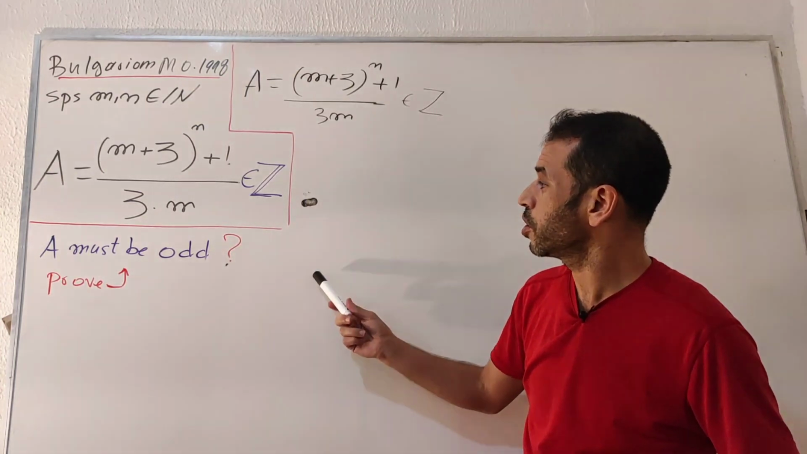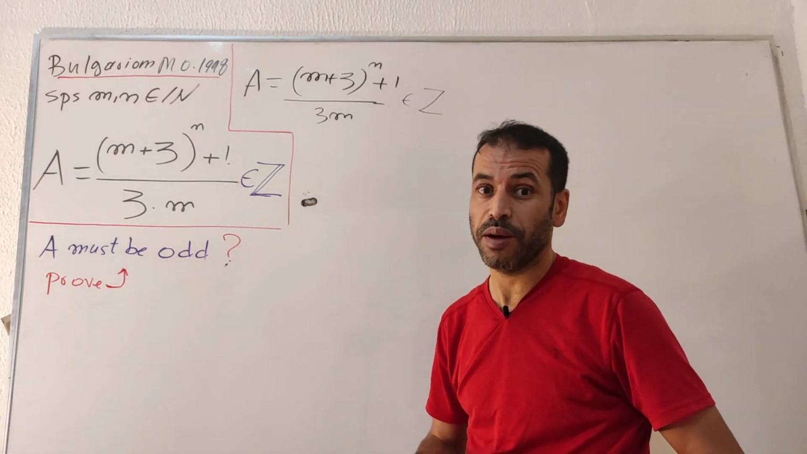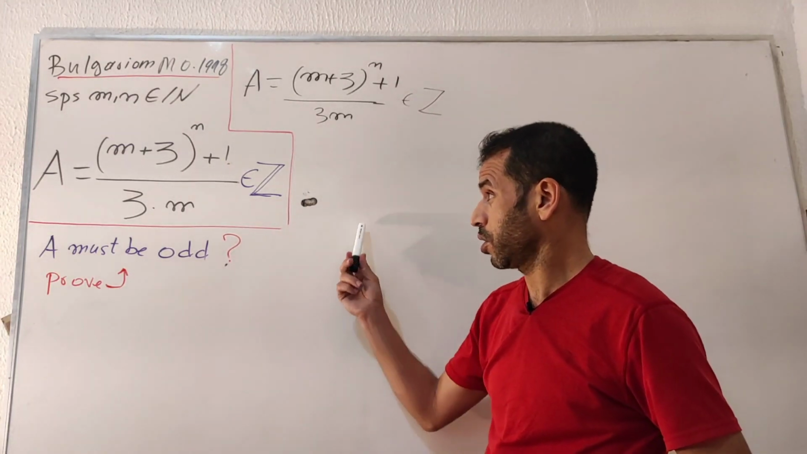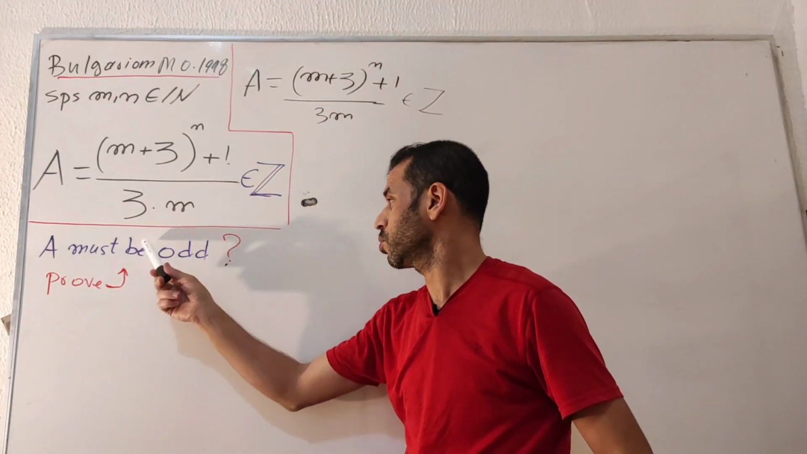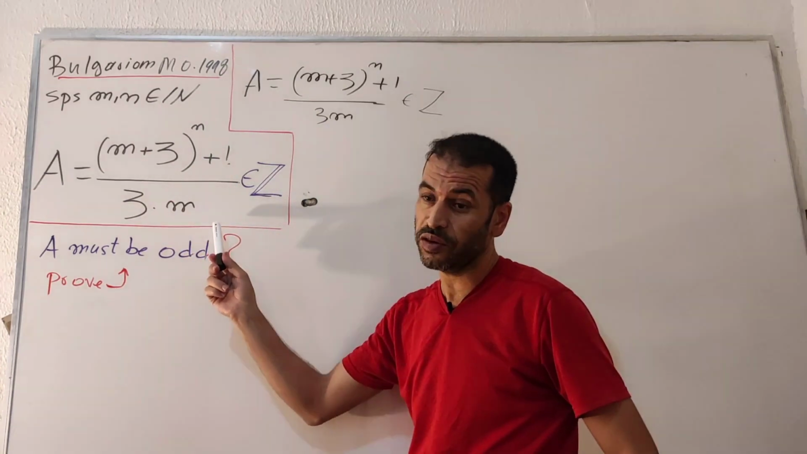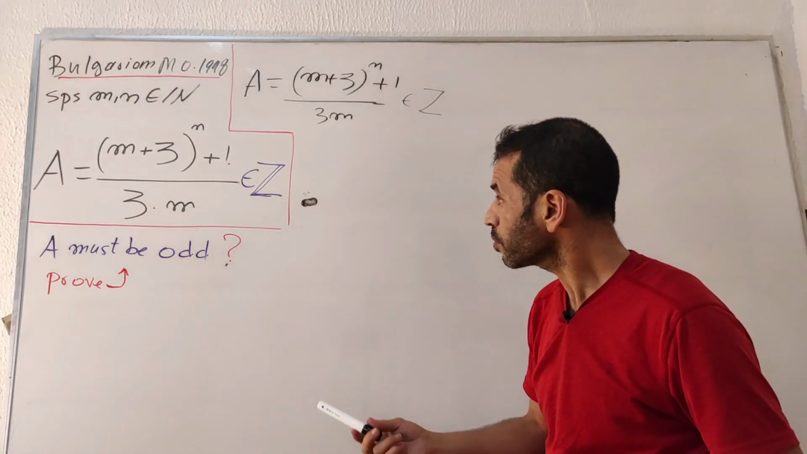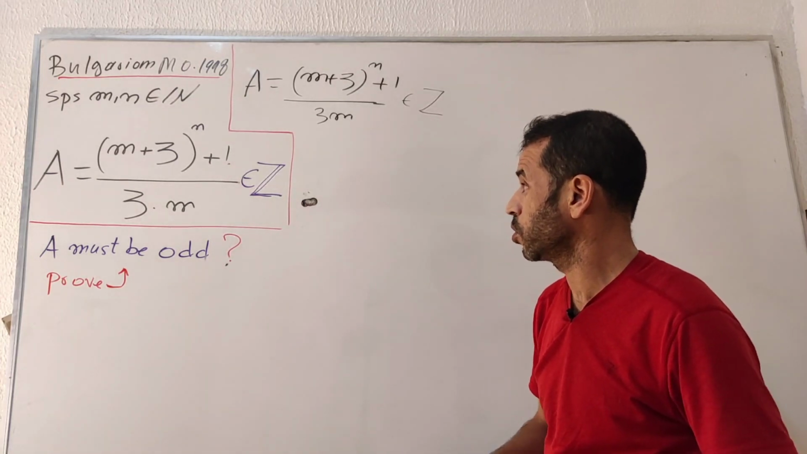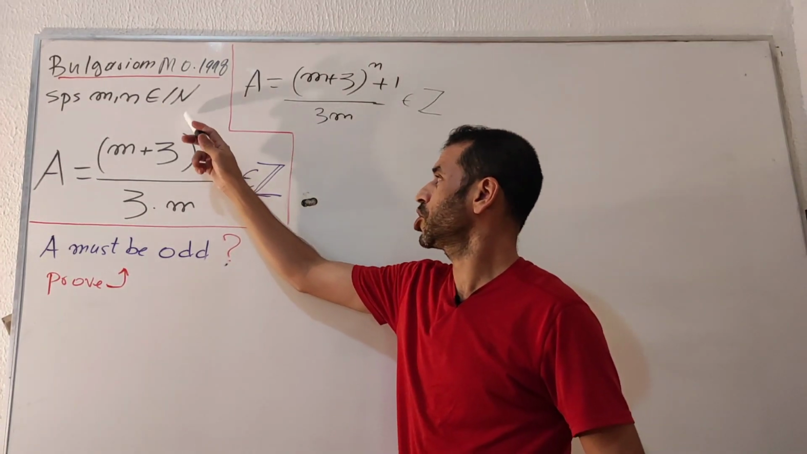So anyway, usually the method that we apply in this type of problem is proof by contradiction. Since you have been asked to prove this is an odd integer, we are going to assume this one is even. At the end of the day, we will find a contradiction. So this is the best way to go. Before we get started, we need to check the parity of n.